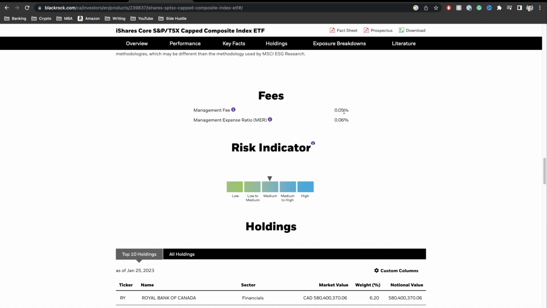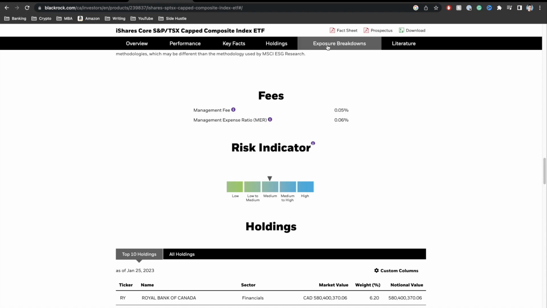Okay, so that's one very good advantage, is that you have a lot of companies that you have exposure to, and it's a very, very cheap fund. Okay, so that's important to note. However, don't forget the dividend payments are paid quarterly, not monthly. Okay, so that's something important to also understand.